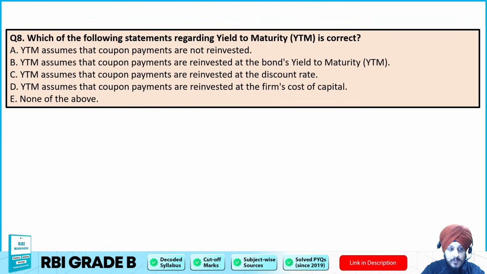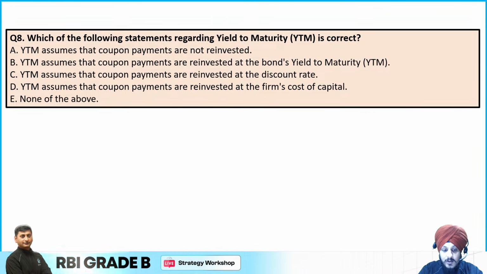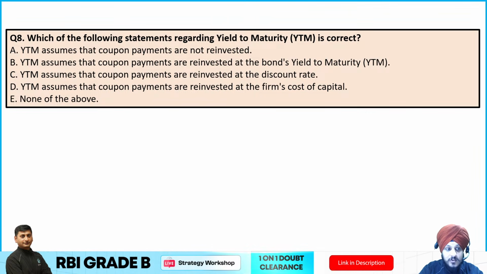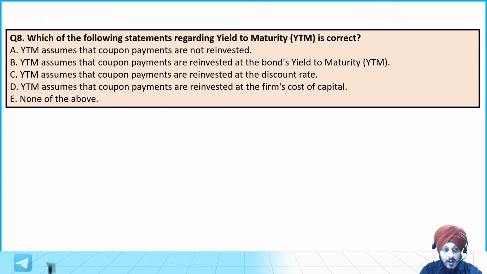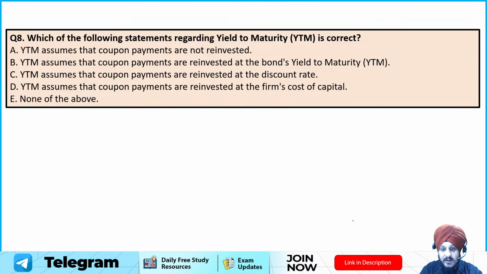Now moving on to question number 8, which is related to yield to maturity, right? So the question says, which of the following statements regarding yield to maturity is correct? Option A, yield to maturity assumes that coupon payments are not reinvested. Option B, it assumes that coupon payments are reinvested at the bond's yield to maturity.